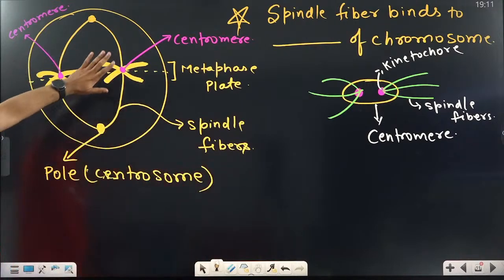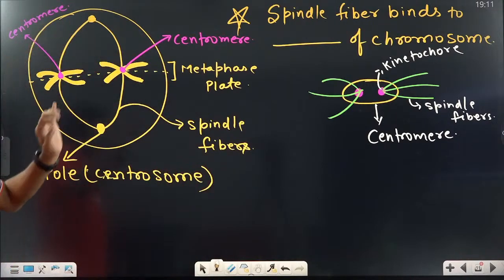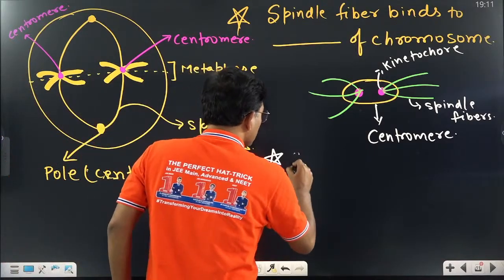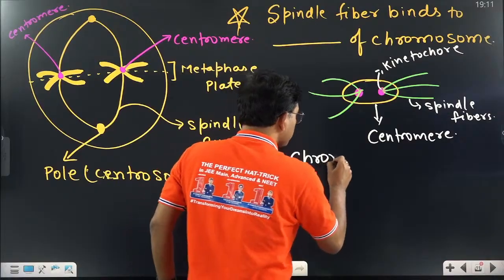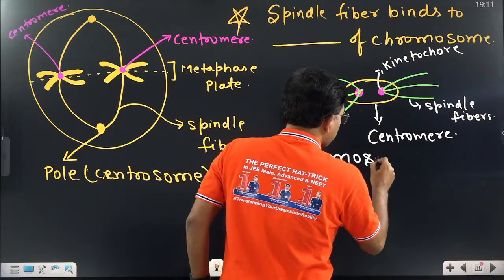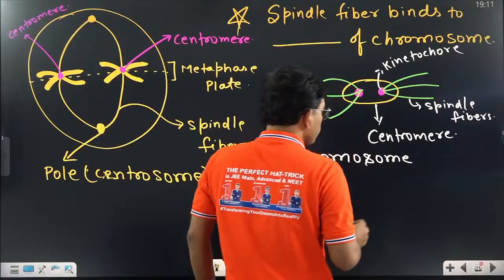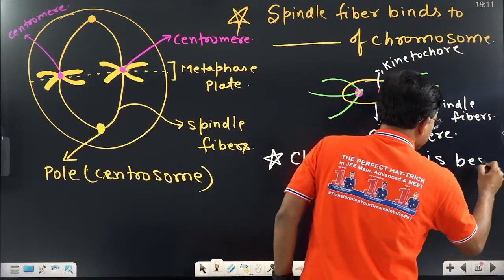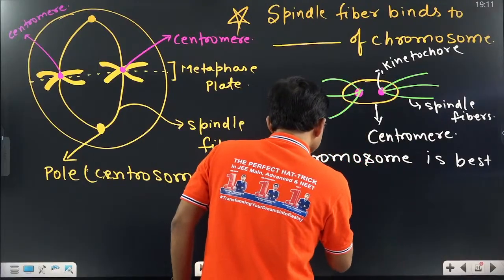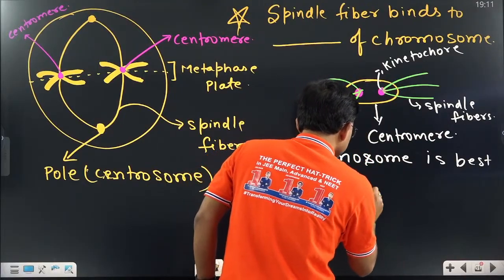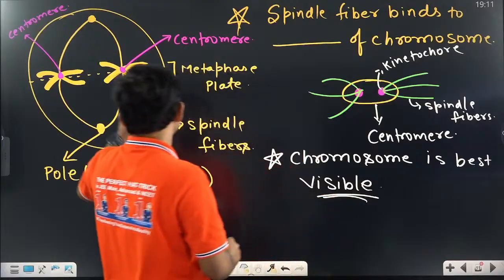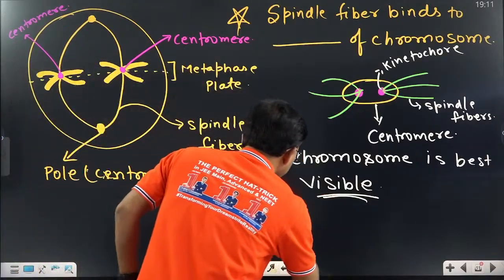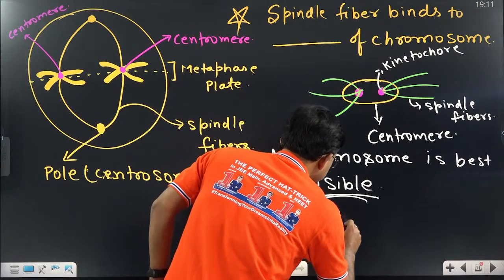Apart from this, in metaphase the chromosome is best visible. If you want to see the chromosome, which phase will you choose? You will choose metaphase. Why? Because it is maximally condensed.